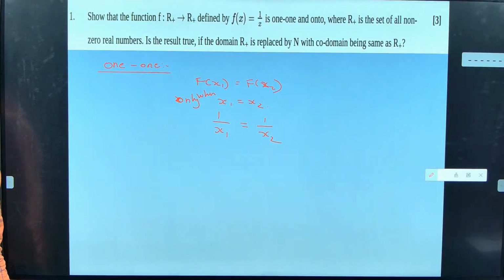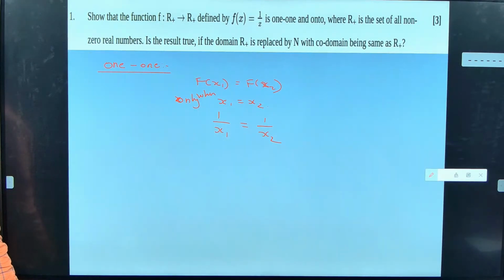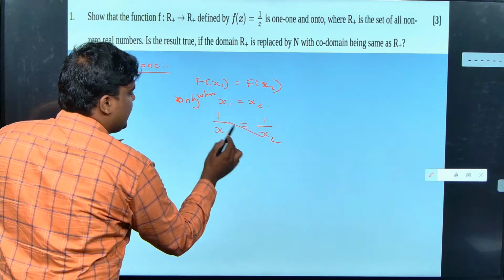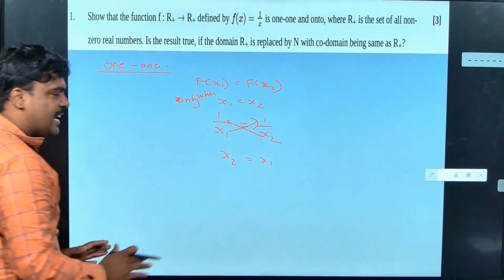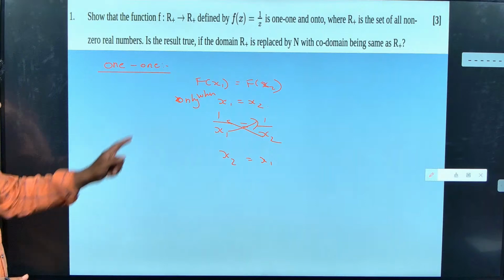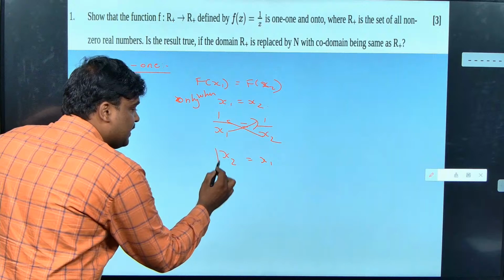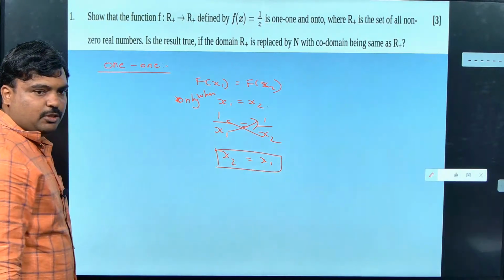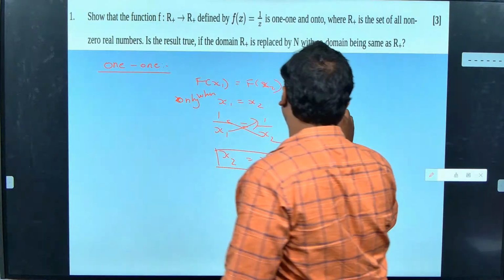Guys, any chance that these two numbers can be the same? Taking this one here and this one here, I am getting x2 equal to x1. So there is no chance that x1 and x2 differ. So f of x1 and f of x2 will be equal only when x2 equals x1. So we can say this function is a 1 to 1 function. Guys, anybody having doubt, you can stop me.